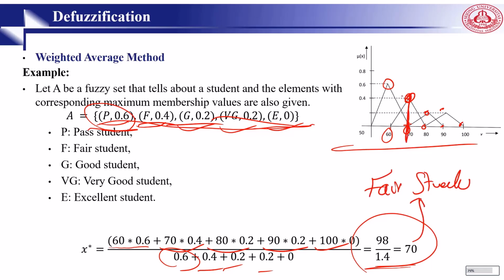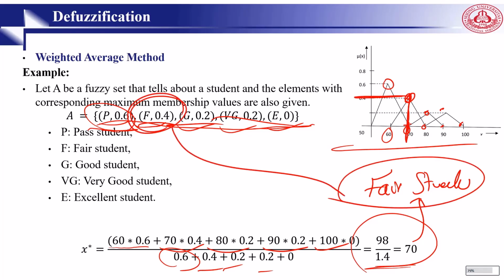Because this is 0.4 for 70 and 0.4 is fair here, so we call this one. The output gives us fair student.